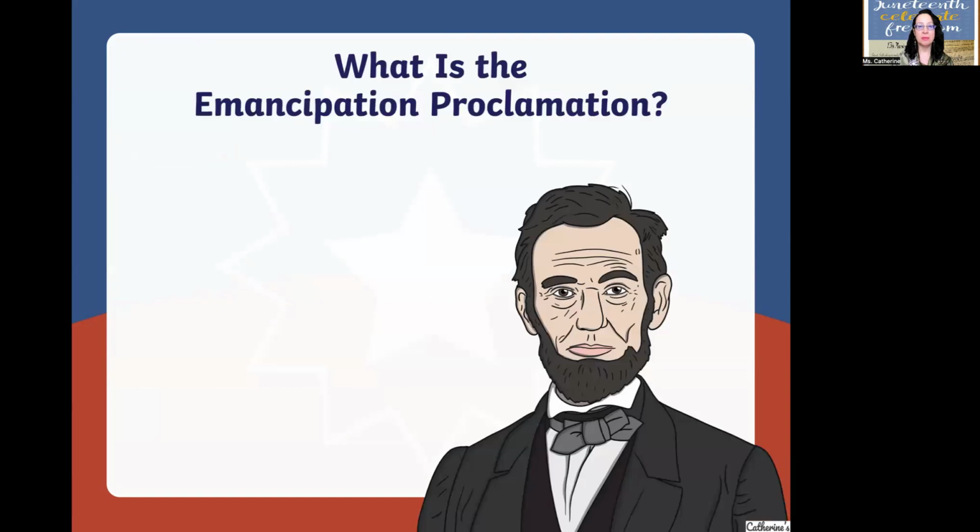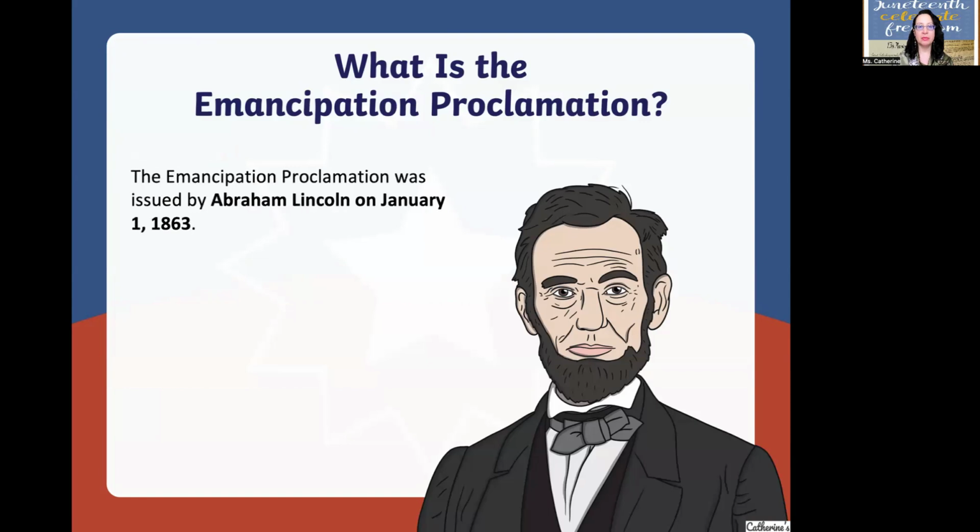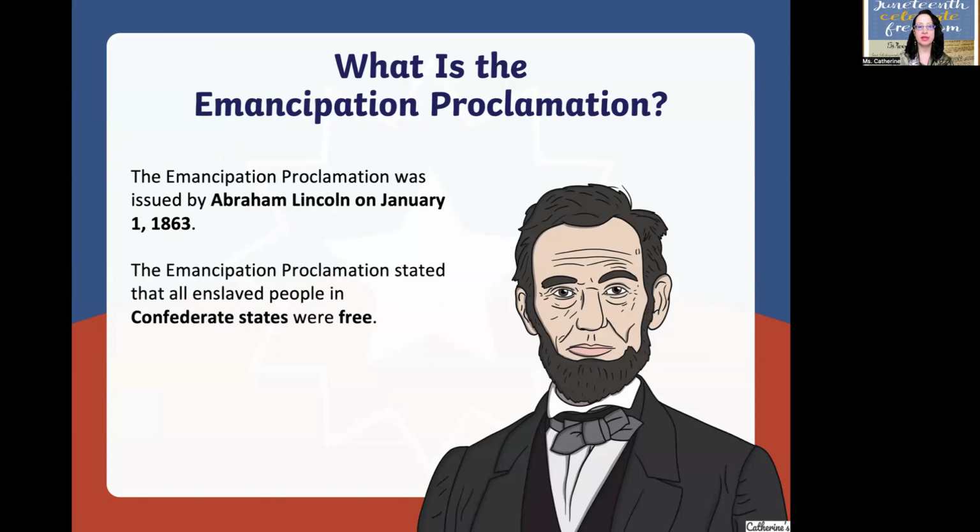What is the Emancipation Proclamation? The Emancipation Proclamation was issued by Abraham Lincoln on January 1st, 1863. The Emancipation Proclamation stated that all enslaved people in Confederate states were free. Now remember, in New York, we were considered a Union state. The Confederate states back then were all the southern states. And the last Confederate state was Texas.